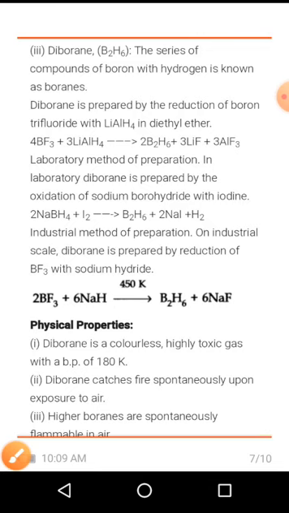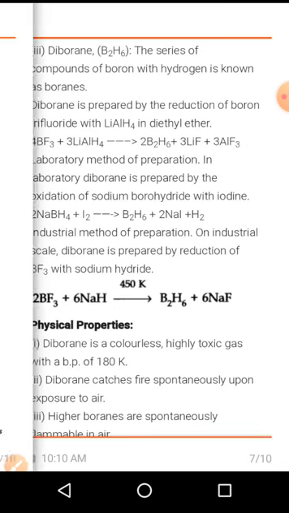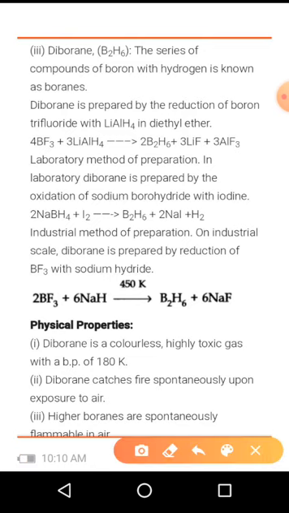In the laboratory, diborane is prepared by the oxidation of sodium borohydride with iodine. So this is the common method in the laboratory, so you can prepare diborane by using sodium borohydride, that is NaBH4, with iodine. You will get diborane plus 2NaI plus H2. So this one is the laboratory method for the preparation of diborane.